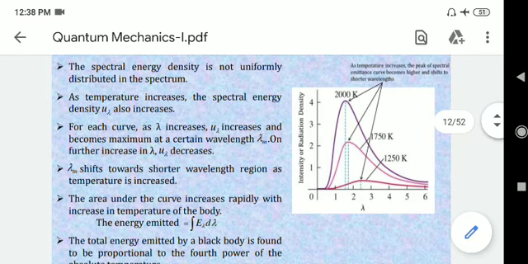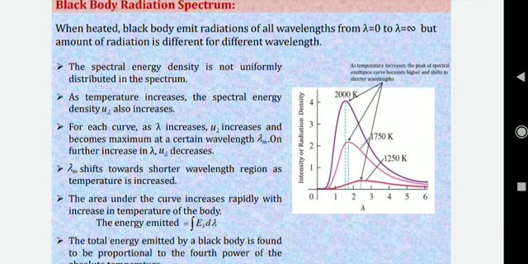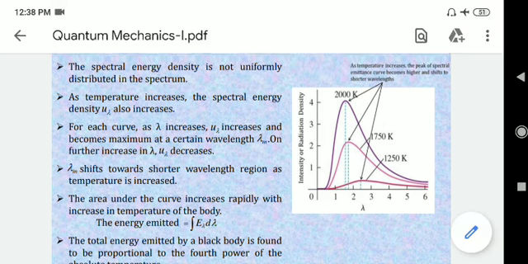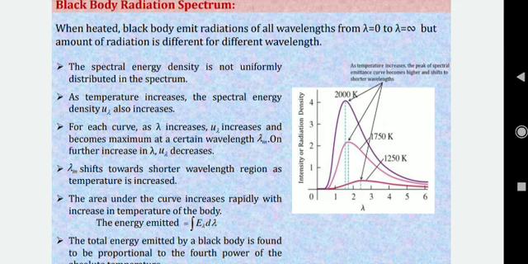Now for each curve, as lambda increases, u of lambda increases and becomes maximum at a certain wavelength. That wavelength is known as lambda m. On further increase of lambda, u of lambda decreases. So this we have already explained. Initially u of lambda increases with the wavelength, it becomes maximum, and if you again increase the wavelength, it depletes. Lambda m shifts towards the shorter wavelength region as temperature is increased.